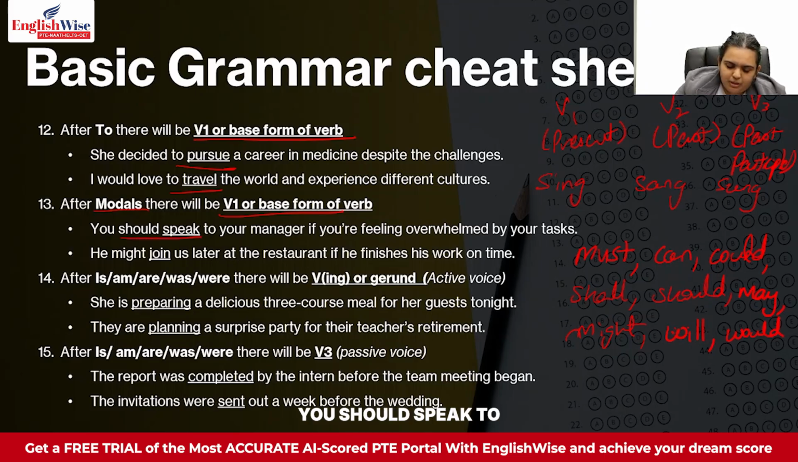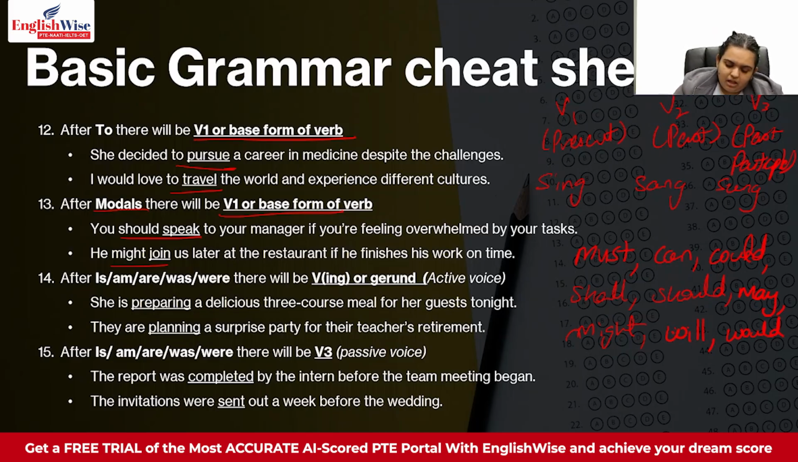You should speak to your manager if you are feeling overwhelmed by your tasks. So you should speak to your manager. So you always put V1. You don't say you should spoke or spoken, you should speak. He might join us later at the restaurant if he finishes his work on time. So he might join us later. Again, you don't say might joining or might joined, you just say might join.